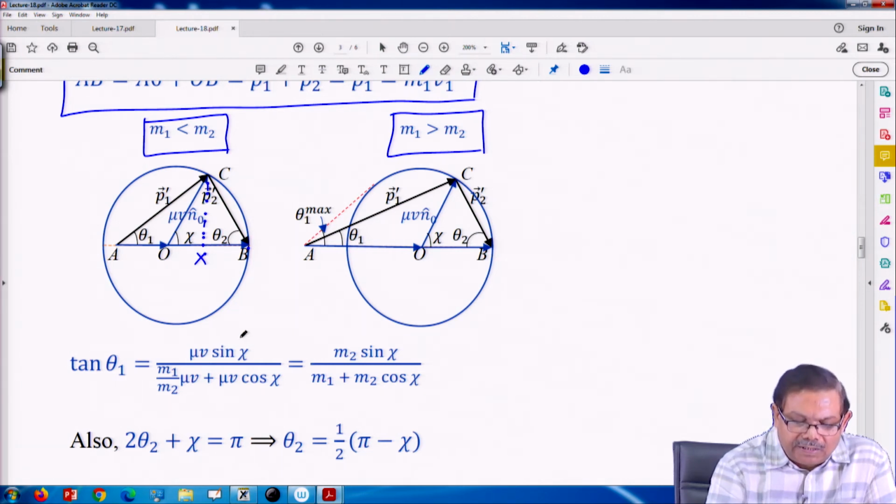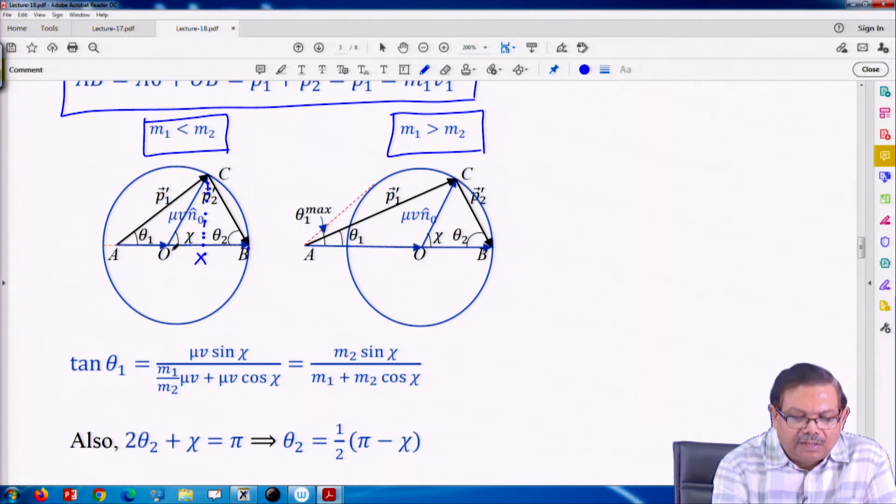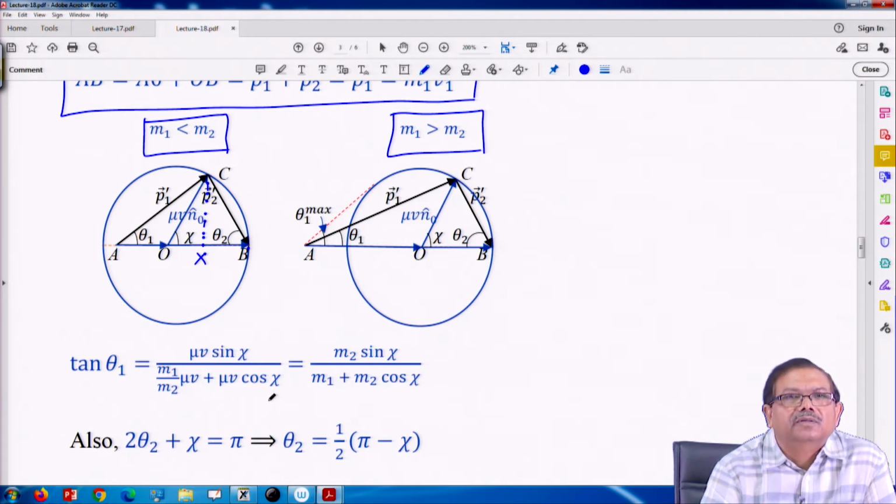So sin chi gives the perpendicular, mu v sin chi, in the numerator, and the denominator has two parts: AO is m1 upon m2 times mu v, and another is mu v cos of chi. Since mu v is everywhere, that goes away.